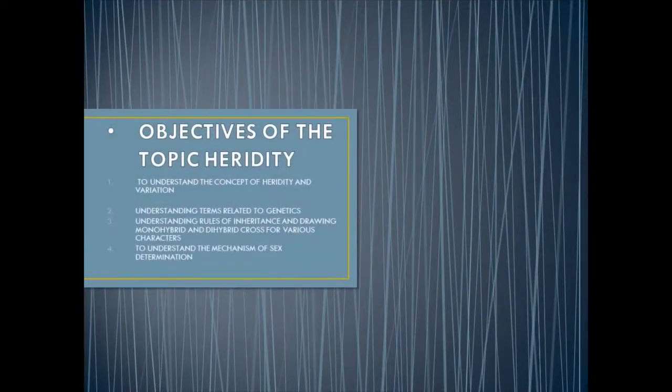Today we will start with the chapter heredity. First of all, we will see what the objectives of studying the chapter heredity are. First is to understand the concept of heredity and variation. Second, understanding the various terms related to genetics. Third, understanding the rules of inheritance and drawing monohybrid and dihybrid crosses for various characters. And the last objective is to understand the mechanism of sex determination.